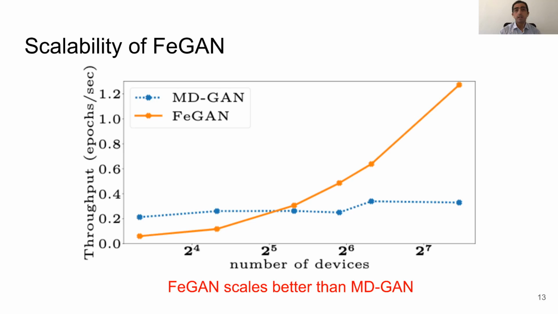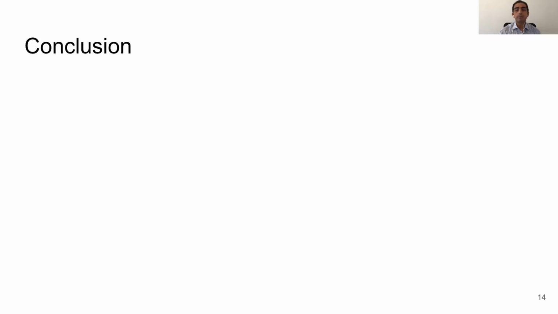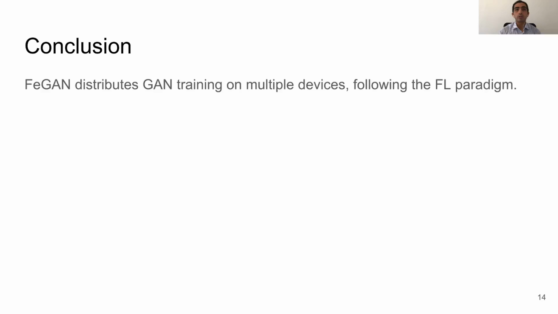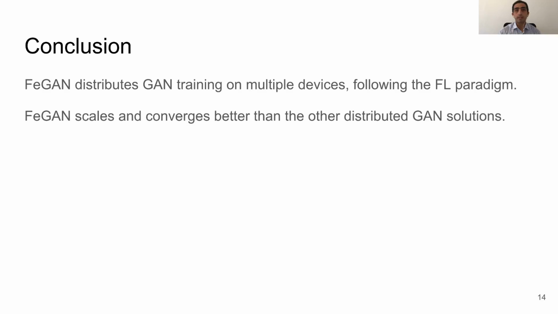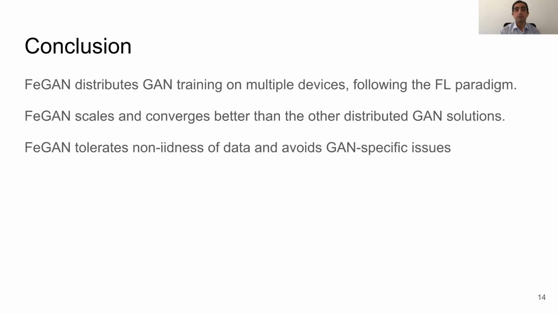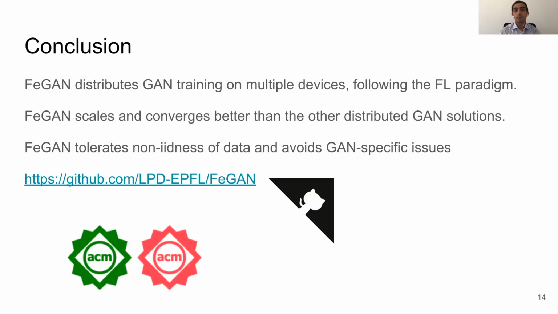Due to the time limit, I cannot present more results here, yet in the paper we show that FeGAN tolerates GAN issues while saving bandwidth and converging faster than its competitors. This brings me to the conclusion of this presentation, which presented to you our new system, FeGAN. FeGAN distributes GAN training following the Federated Learning scheme. It scales better than its competitors while tolerating GAN-specific problems and skewness of data. Our code is public and fortunately evaluated and functional. I encourage you to check it out and use it. With this, I'd like to conclude my presentation.